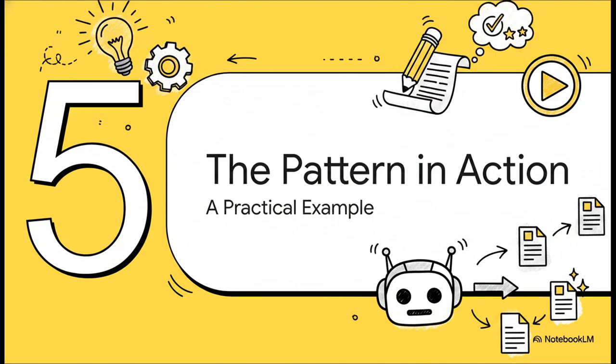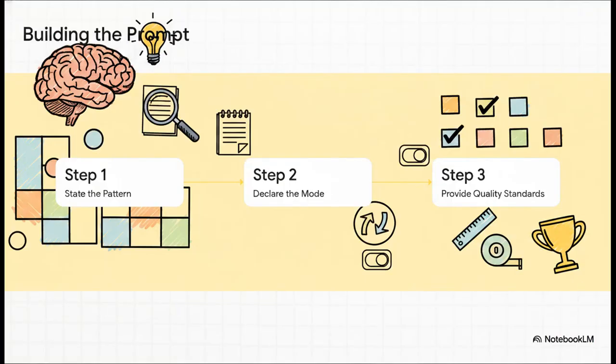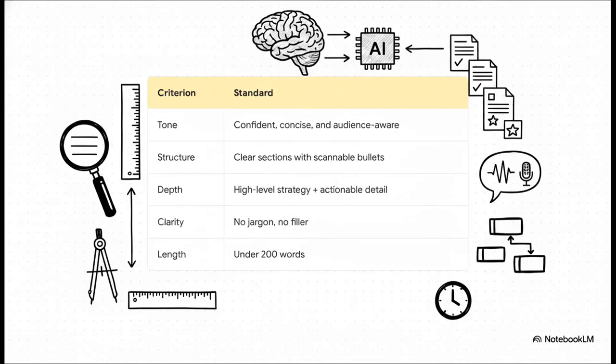All right, enough theory. That all sounds good, but let's get our hands dirty and see what this actually looks like in practice. We're going to build a prompt right now using Mode 2, Define Excellence, to rewrite a pretty standard internal announcement. Building this prompt is so straightforward. It's just 3 simple steps. First, you tell the AI you're using the Quality Standards Pattern. Second, you tell it which mode you're using, in our case, Mode 2. And third, you provide the actual standards, that rubric we talked about. That's it.